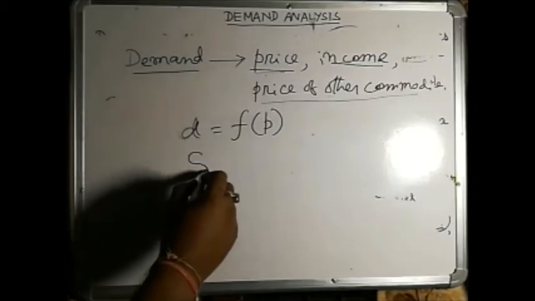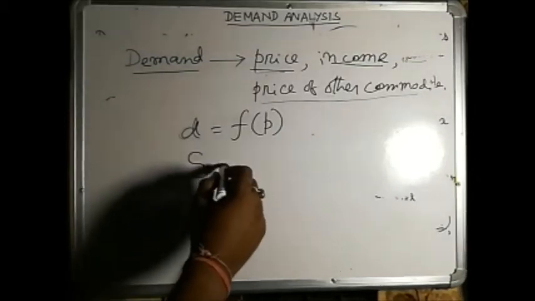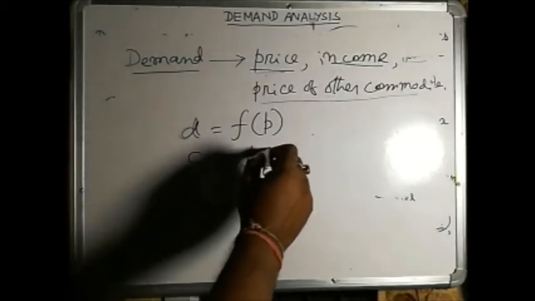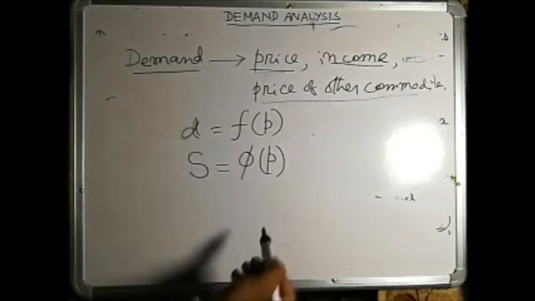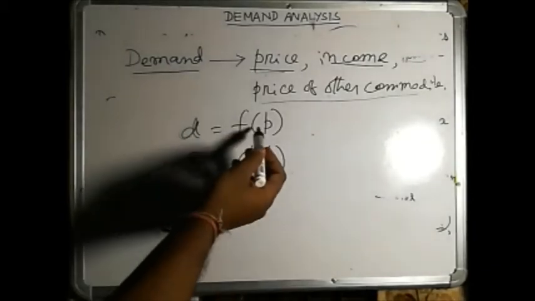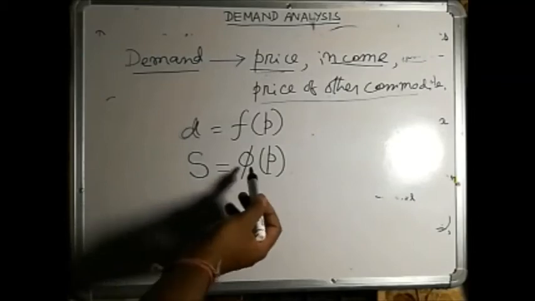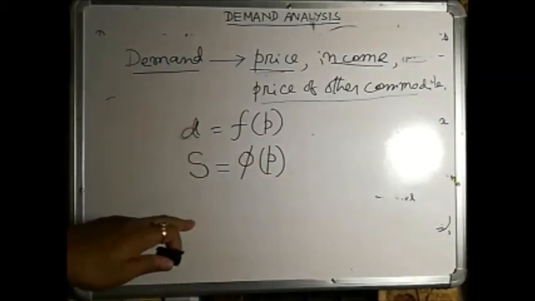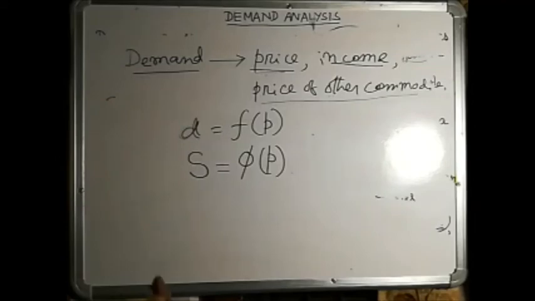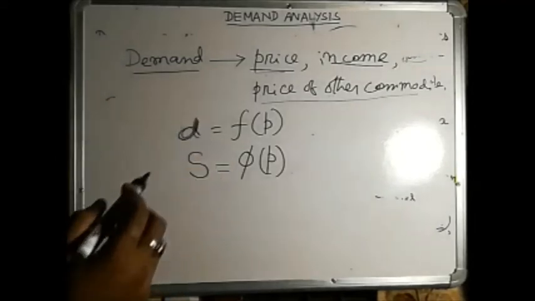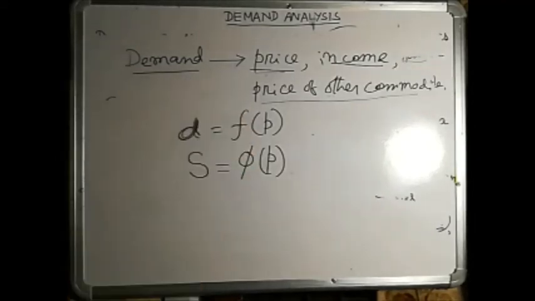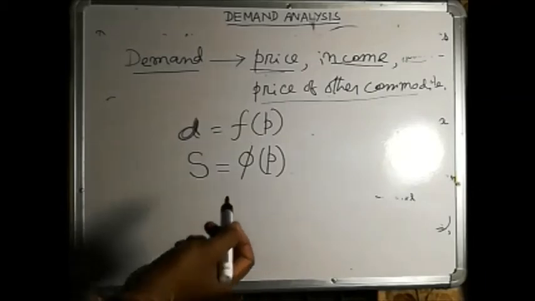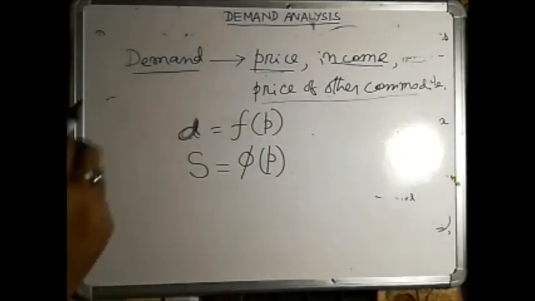Let us write in capital letter, S for supply, is a function of price. Like demand is a function of price, supply is also a function of price. Other factors are also affecting supply or demand, but we are not considering them. Those are negligible compared to price, because price is the main factor on which demand as well as supply depends.